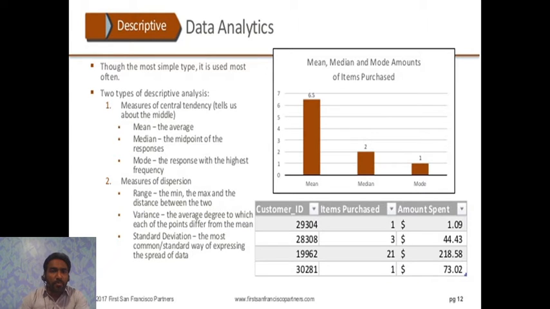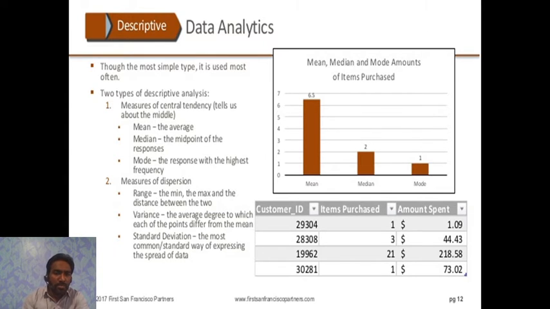Descriptive, though the most simple type, is used most often. There are two types of descriptive analysis: measure of central tendency and measure of dispersion. Under the measure of central tendency, we find the mean, which is the average, the median, the midpoint of the responses, and the mode, the response with the highest frequency. As you can see, the bar chart defines the same measures of central tendency.